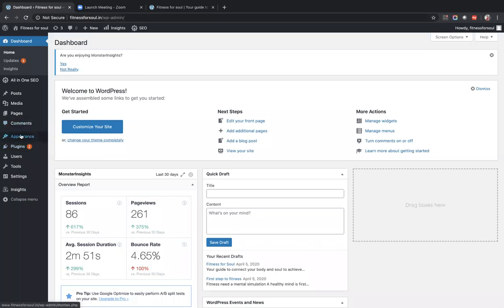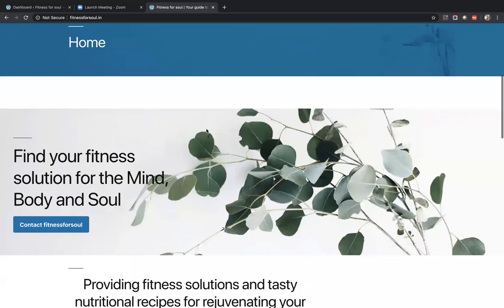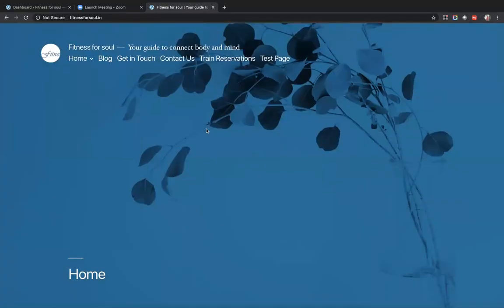After that, the first thing all the learners have to do is click on appearance, because every website you have seen has a setup. When I open this site, this is how the website looks. This is the website that we are talking about, and it has to be managed somewhere. There has to be a content management system, CMS.